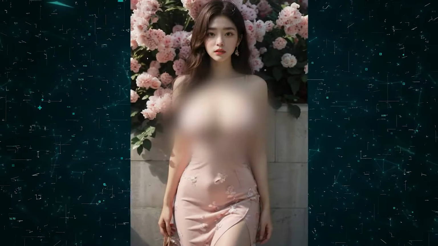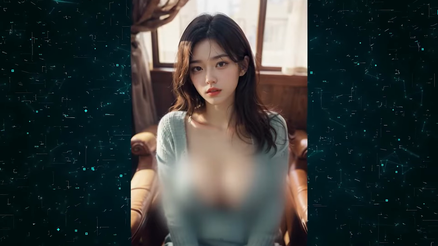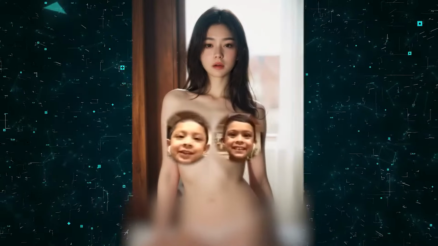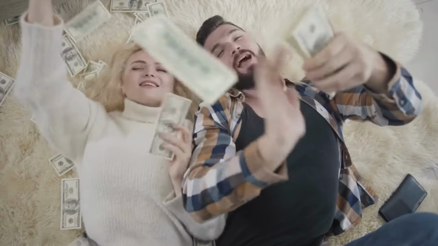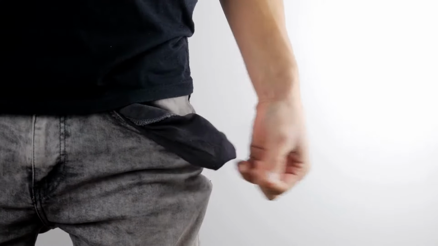So here's my plan. I use AI to create an AI model which I will upload on Instagram hoping to gain followers. It's almost guaranteed that these desperate people will text me, and I will try to sell them explicit photos of my AI model. Yes, those spicy images can be generated too with this AI tool I'm about to reveal. Now, full disclaimer, I never actually took any money from anyone as it felt wrong to catfish, but it's crazy how easy it is to convince them.